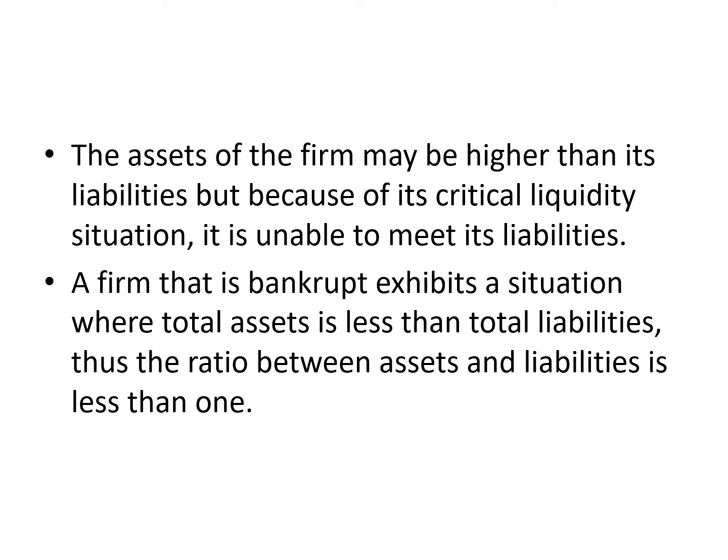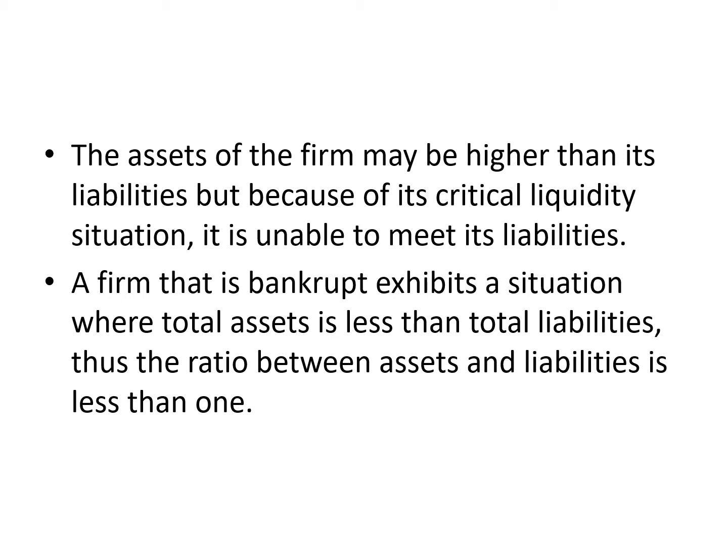Do you get it? Okay, a firm that is bankrupt is in a situation where the total assets are less than the total liabilities, so the ratio between assets and liabilities is less than 1.